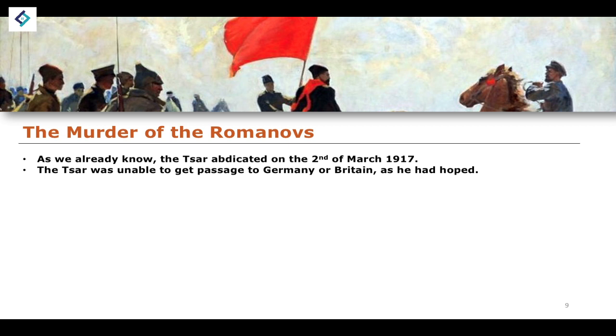He had hoped that he was able to get safe passage to Germany or Britain, owing to the fact that he was related to those monarchs. He was related to the King of Britain, and he was related to the German Kaiser, Wilhelm II. They were all cousins, and so he had hoped to be able to get safe passage out of Russia and to these areas, but this did not end up being the case.